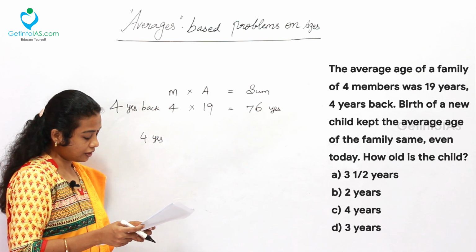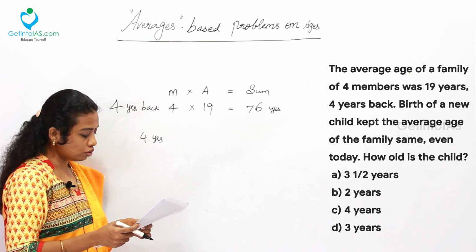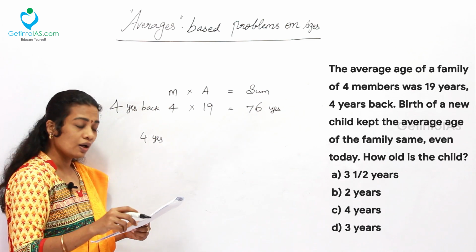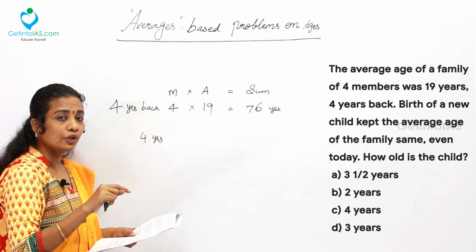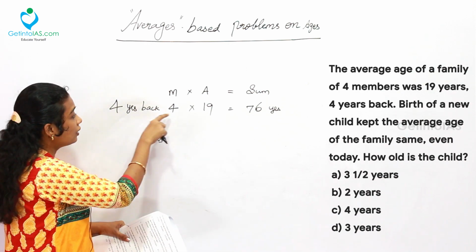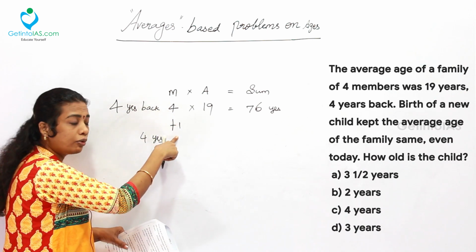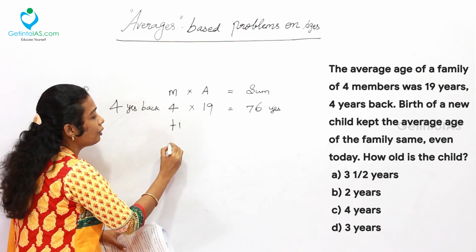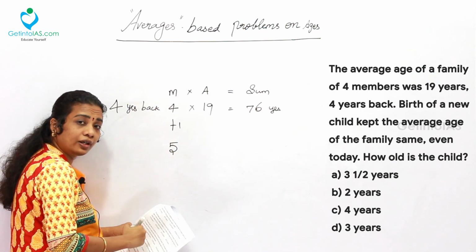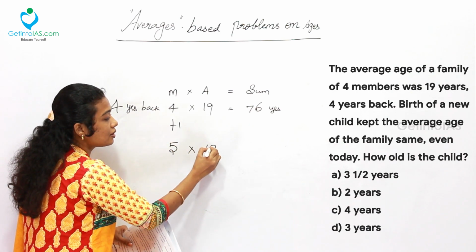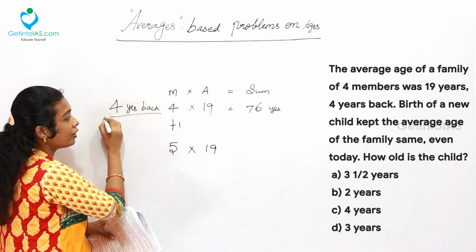And the second statement says that the birth of a new child kept the average of the family the same even today. So at present, the number of members increased by 1 due to the newborn baby. At present, how many members? 5. The average is the same. The average is the same as 4 years back.